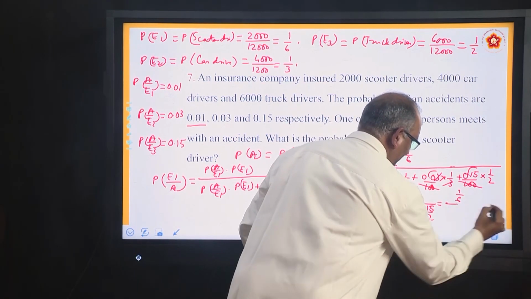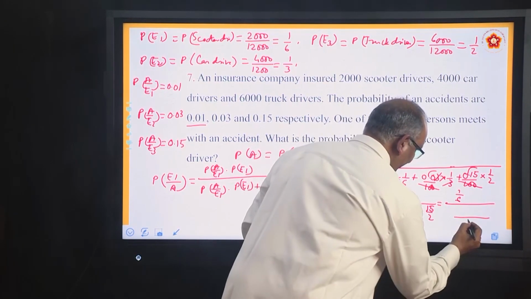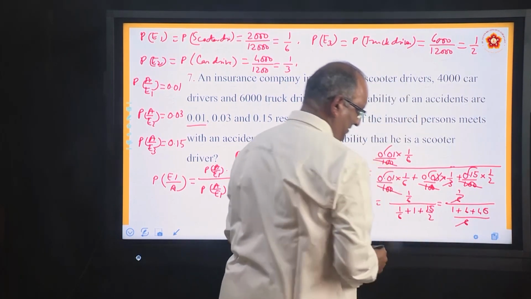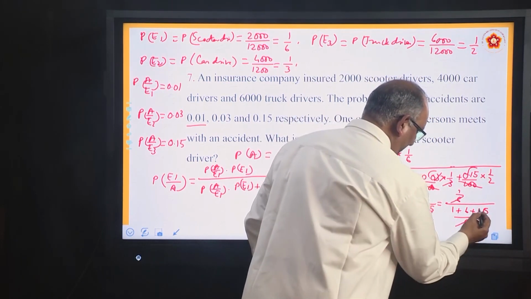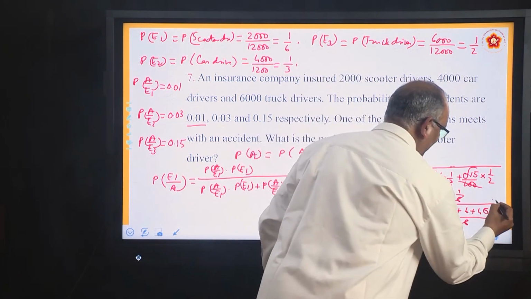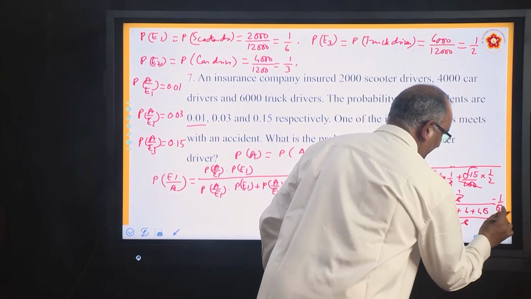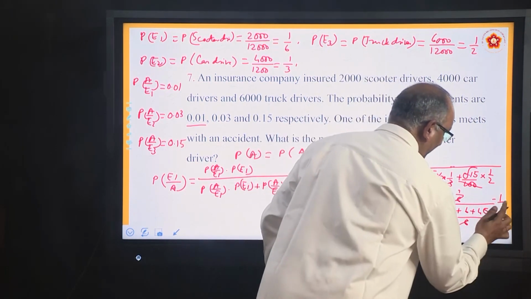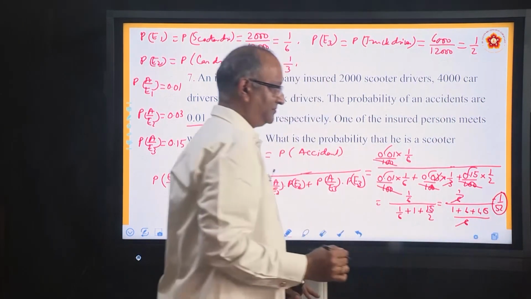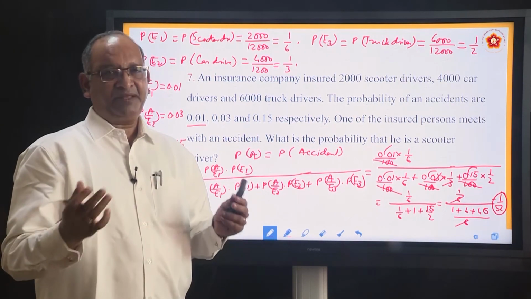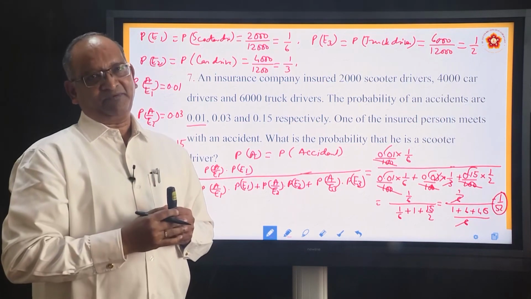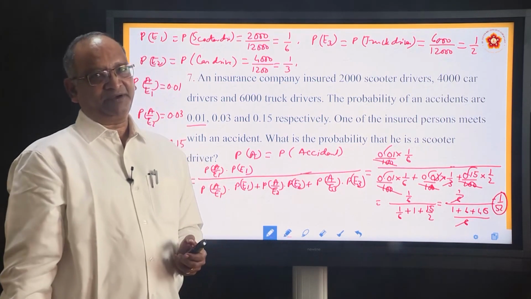1 by 6 upon, we are taking 6 as the LCM. So, 1 plus 6 plus 45. 6 and 6 get cancelled. 45 plus 6, 51, plus 1, 52. So, the answer is 1 by 52. This is the answer. So, if any one of them meets with an accident, what is the probability that he is a scooter driver? The probability is 1 by 52.